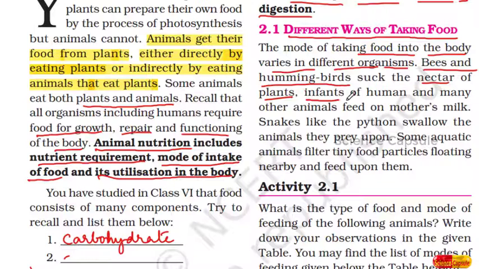Whereas here you see infants of humans and many other animals feed on mother's milk. Mother's milk is used as food. So the mode of intake of food by the infants is totally different from the bees and hummingbirds. So the process will also differ, isn't it?